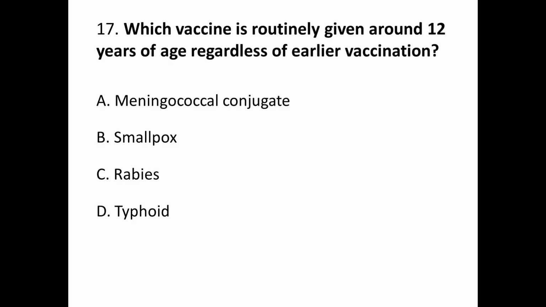Question number 17. Which vaccine is routinely given around 12 years of age regardless of their early vaccination? A. Meningococcal conjugate, B. Smallpox, C. Rabies, and D. Typhoid. Correct answer is A.